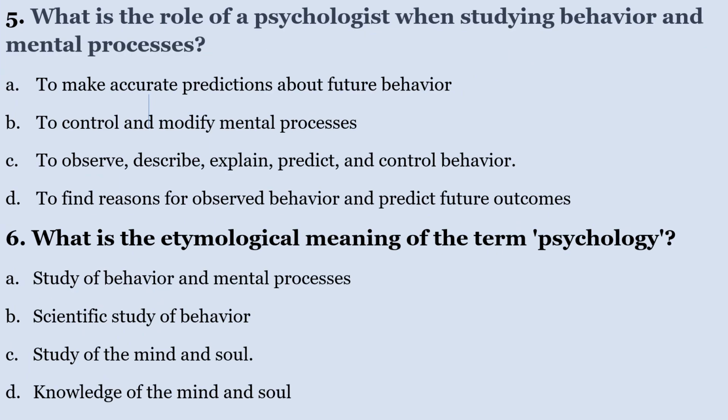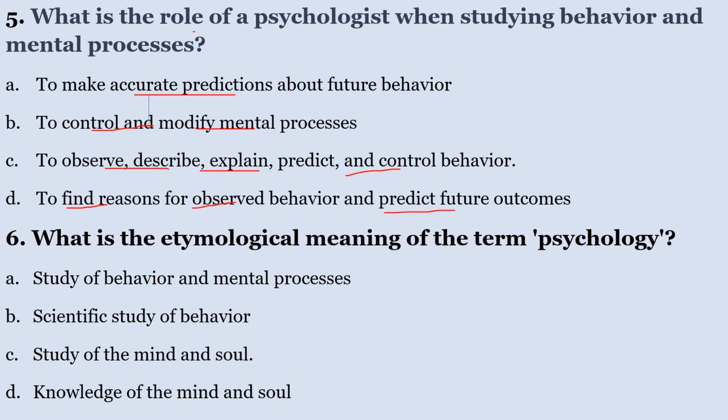Number five, what is the role of a psychologist when studying behavior and mental processes? A, to make accurate predictions about future behavior. B, to control and modify mental processes. C, to observe, describe, and explain and control behavior. D, to find reasons for observed behavior and predict future outcomes.